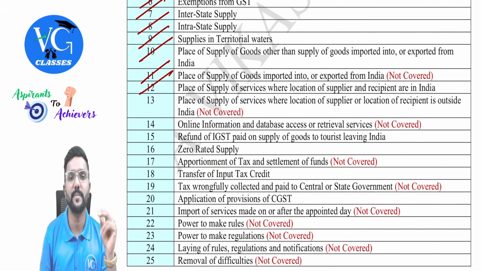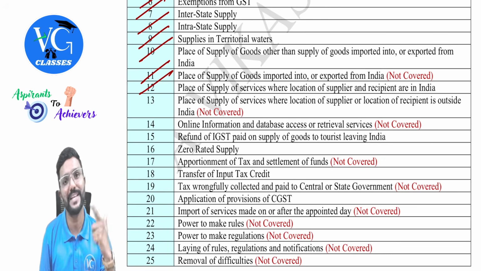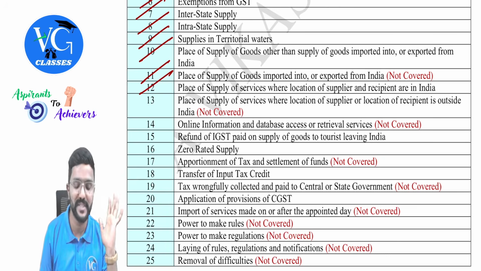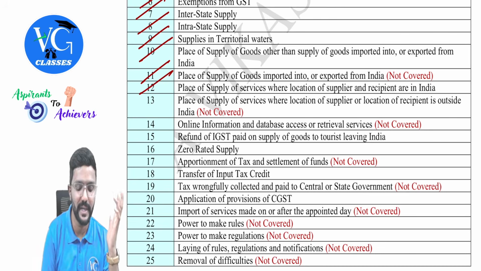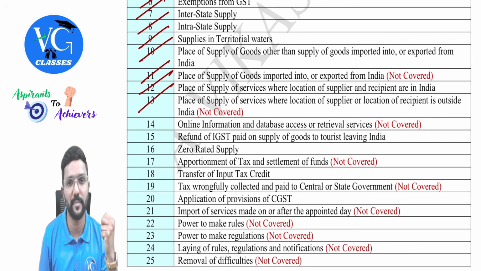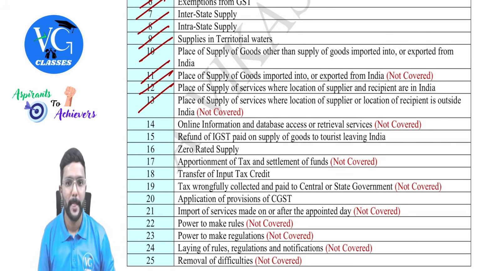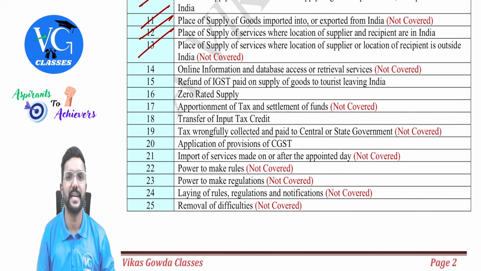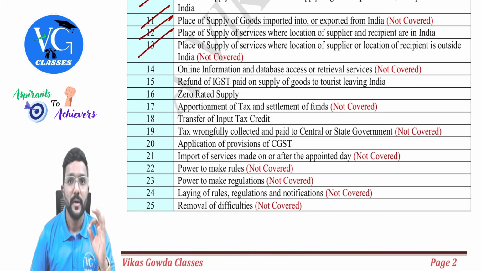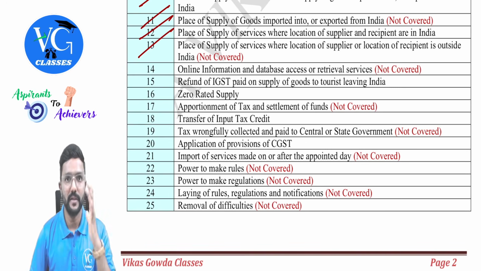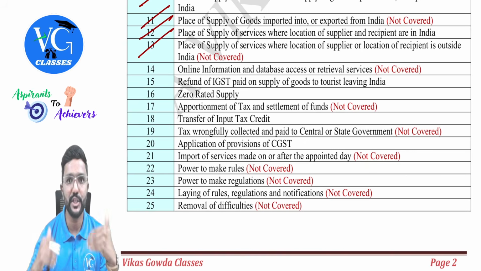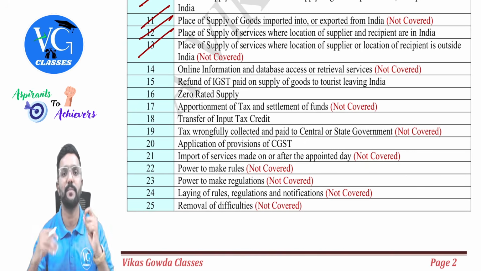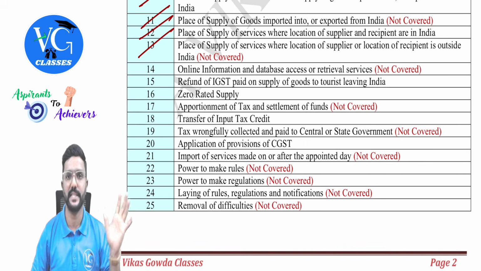Okay. Then place of supply for services where the location of supplier as well as location of recipient is in India is decided as per section 12. If any one of these is outside India, then section 13. But section 13 is not a part of your syllabus. Yes, sir. Then a few more sections of the IGST Act are there in your syllabus, like zero rated supply and all. But guys, listen here. The majority of the portions or provisions covered in your inter syllabus are a part of the CGST Act. Yes. And from the next chapter, whatever we will be learning, that is from time of supply, everything is covered in the CGST Act.